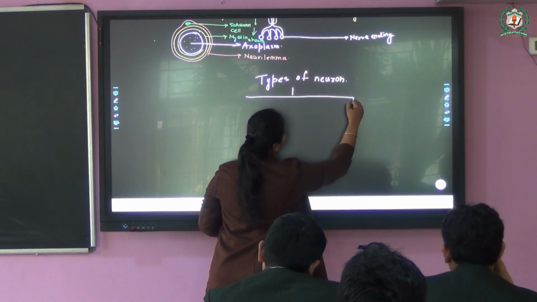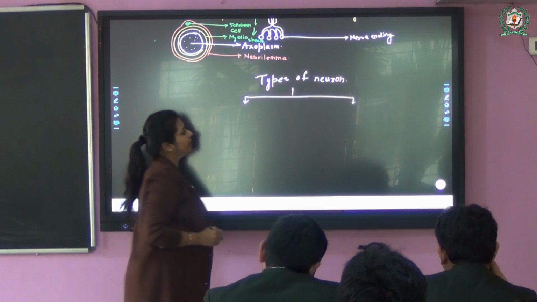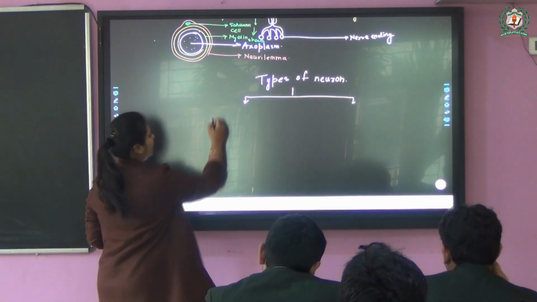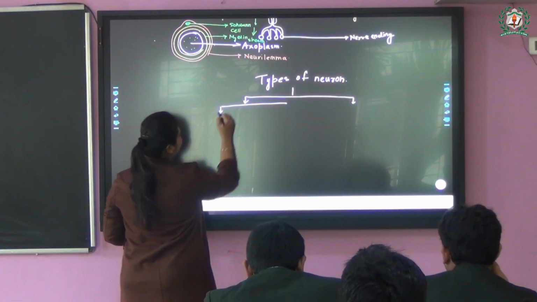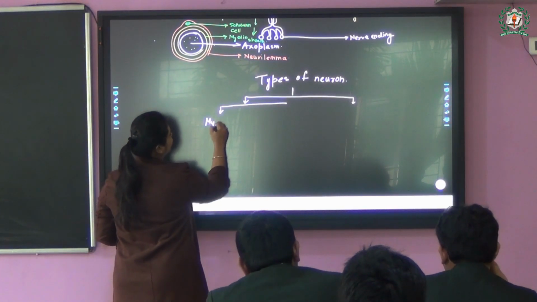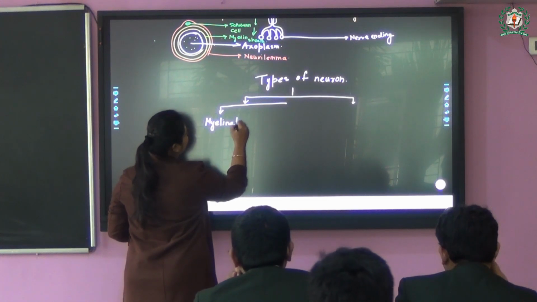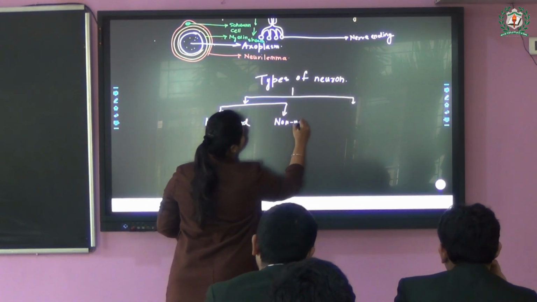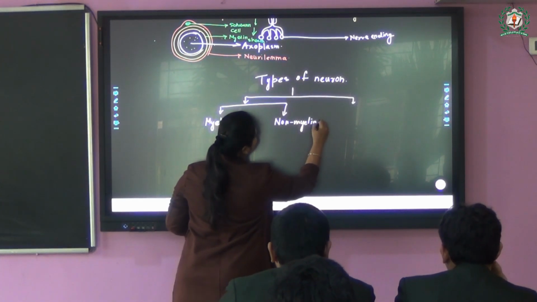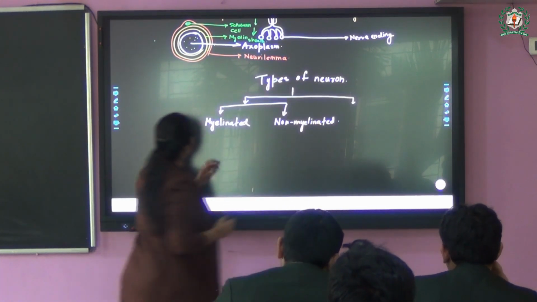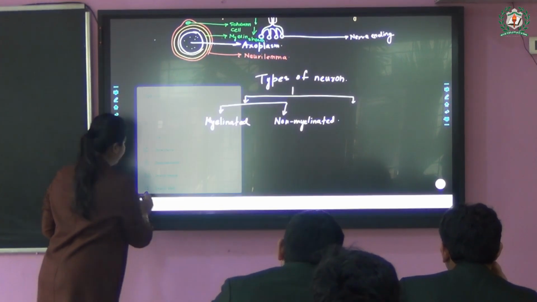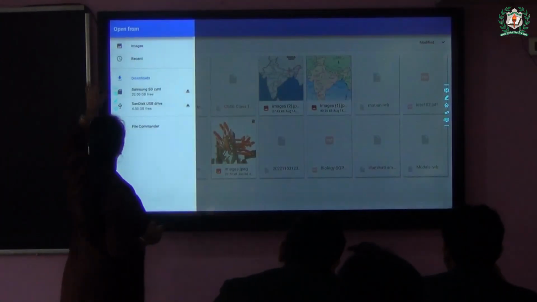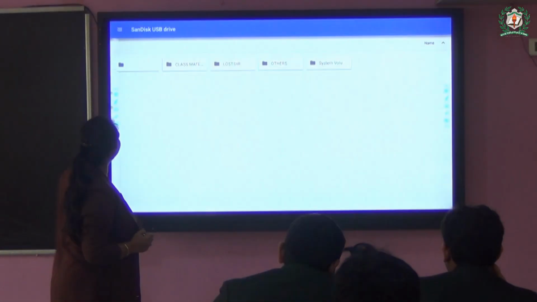You can see the types are of two bases. One basis is whether a myelin sheath is present or not. So, if it is present, we call it a myelinated one. If it is not present, it's a non-myelinated one. These we have already studied just in the above part. Let me continue with a small amount of image, that is, if it is present or not present, how does it look like?